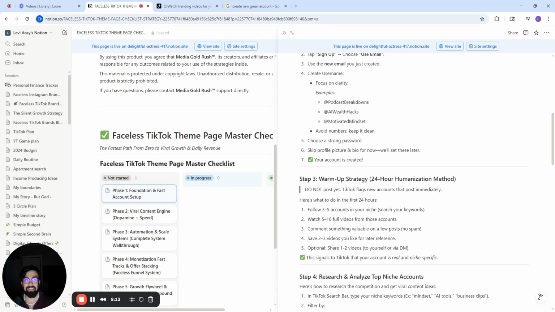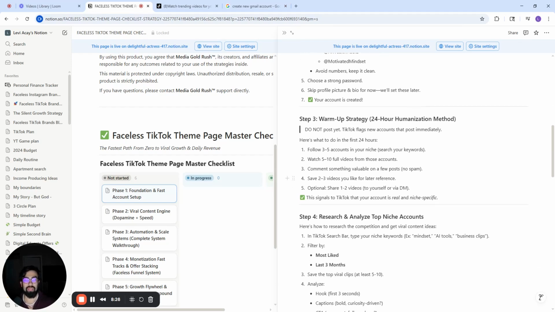That's not going to really affect your account as much. It's also not a very big, important priority at the moment. The important priority at the moment, once you've created your account, is warming up your account. Okay. You are not going to be posting for the first 24 hours.